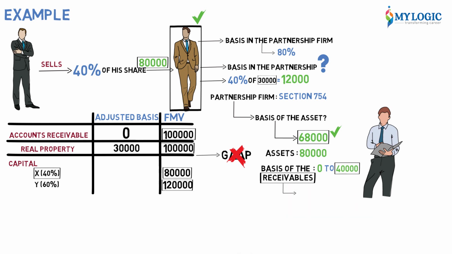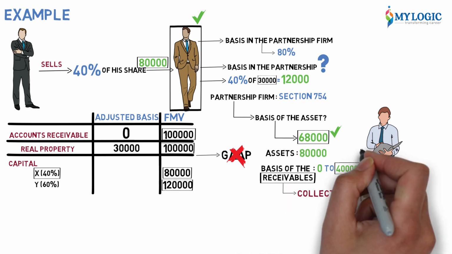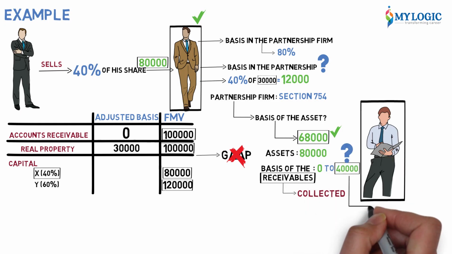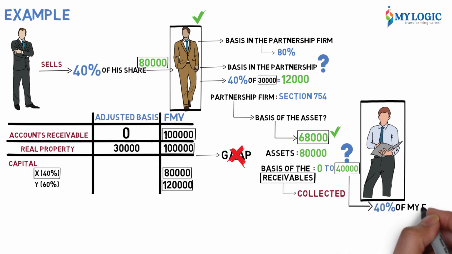Now, whenever the receivables are collected, this is for a cash basis taxpayer. So, for the real property, basis increases by 68,000. For accounts receivable, basis increases by 40,000. Why 40,000? 40% of my FMV.